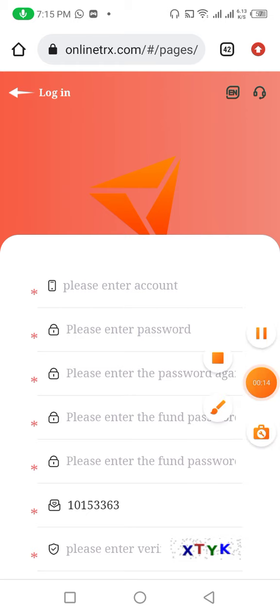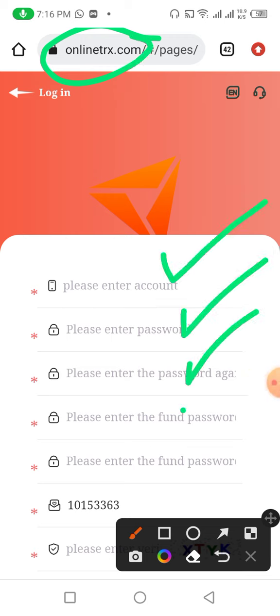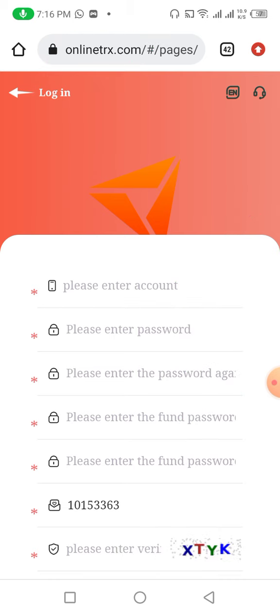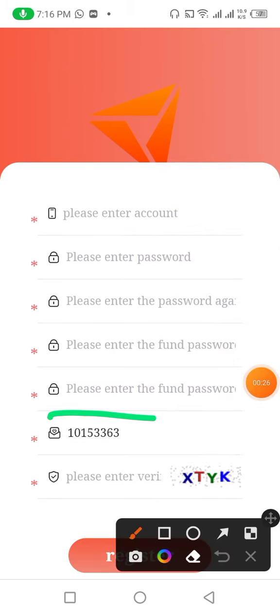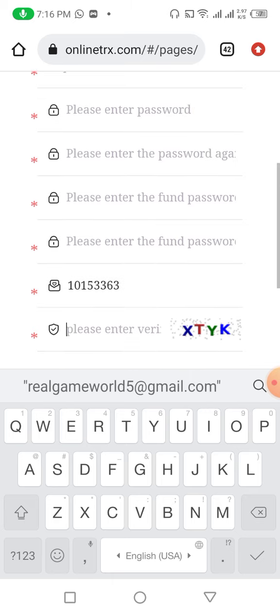Here you can see that the website name is onlinetrx.com, and here you can see that it asks you to enter account number, enter password, enter the password again, enter the fund password, enter the fund password again, and it is my invitation code. Please do not try to change it. It is my invitation code you need to put here, such as friends, I put mine here, XTYK. I put all the information and then enter into the website.